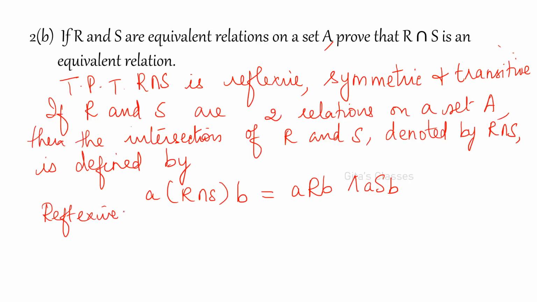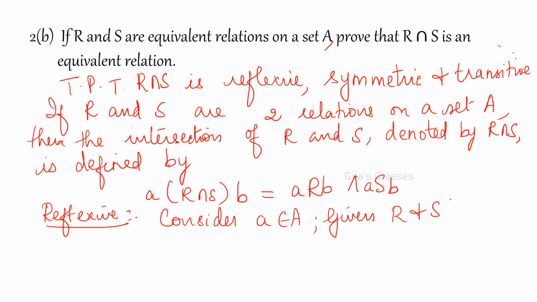We are going to prove that R intersection S is reflexive, symmetric and transitive. So first, reflexive. Consider any element a belongs to A. What do we know? R and S are given as equivalence relations, so they are reflexive.